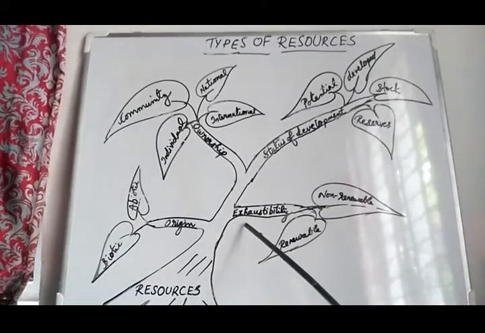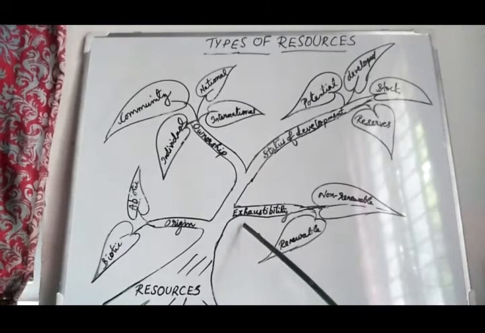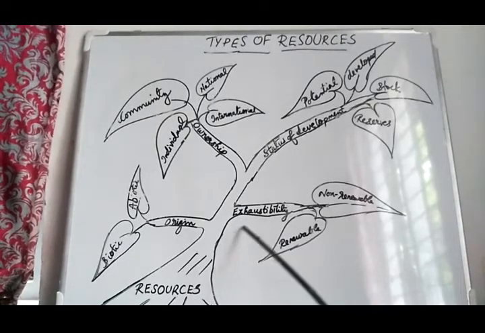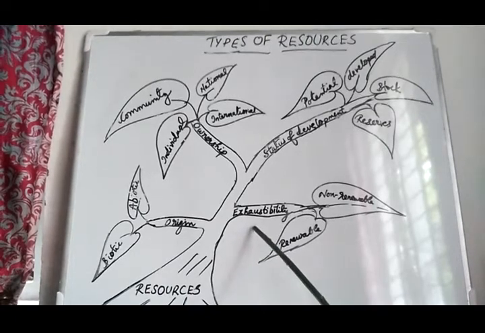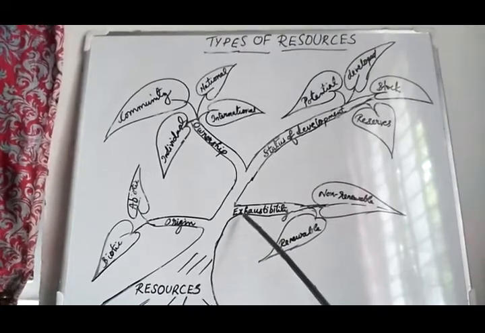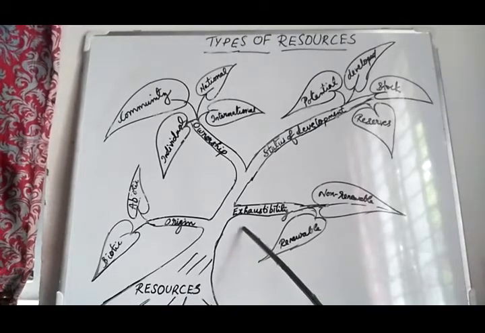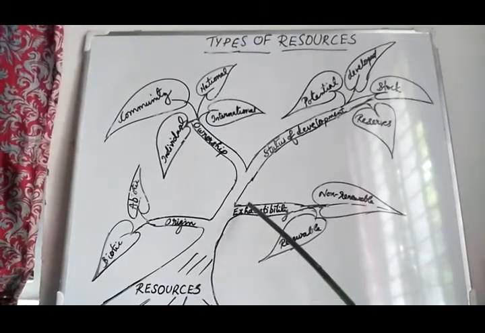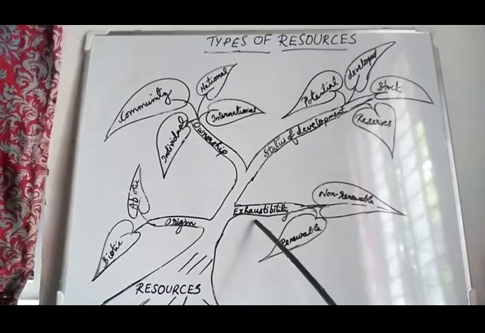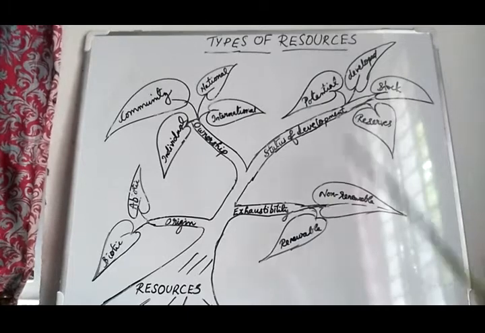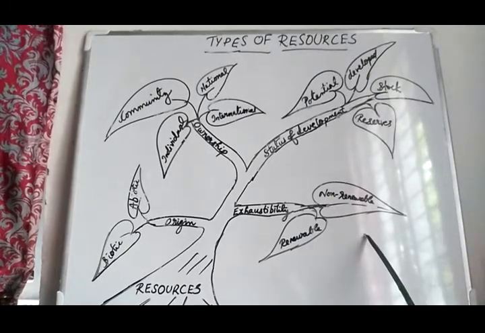Next one, exhaustibility. What is meant by exhaustible? Exhaustible means capable of being used up. Otherwise we can say exhaustible resources or inexhaustible resources. In smaller classes you might have studied like that. So based on exhaustibility, renewable and non-renewable resources.